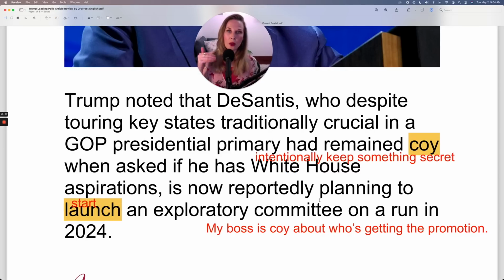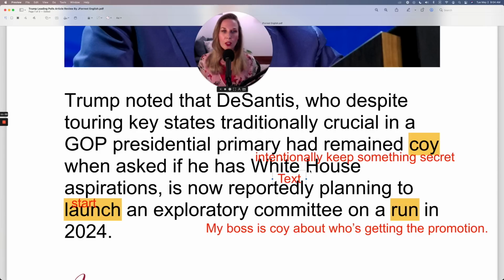Now, exploratory describes the committee. Exploratory just comes from the word explore. So it's a committee designed simply to explore options. And what are they exploring? What options? Well, they're exploring whether DeSantis has enough popularity or support to officially announce his candidacy for the 2024 presidential election. So that is to run in 2024 because you run for office.